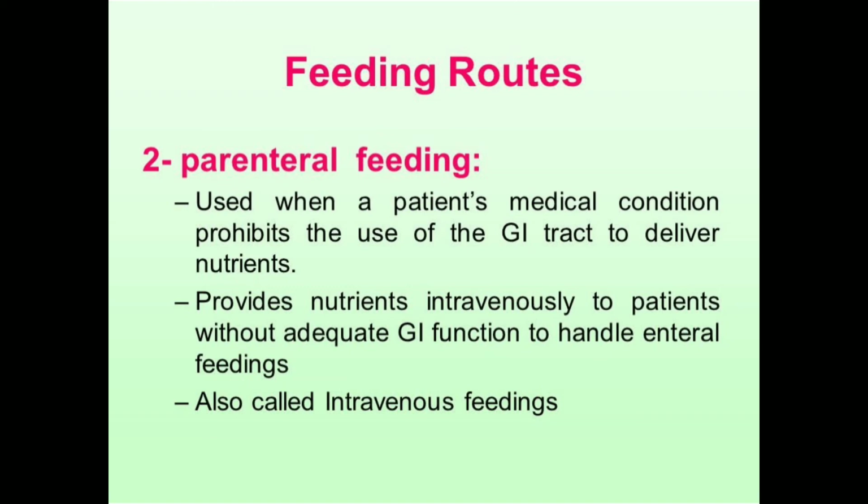It is given when the patient cannot eat or absorb enough food by mouth or through tube feeding, when the digestive tract cannot absorb the nutrition properly.